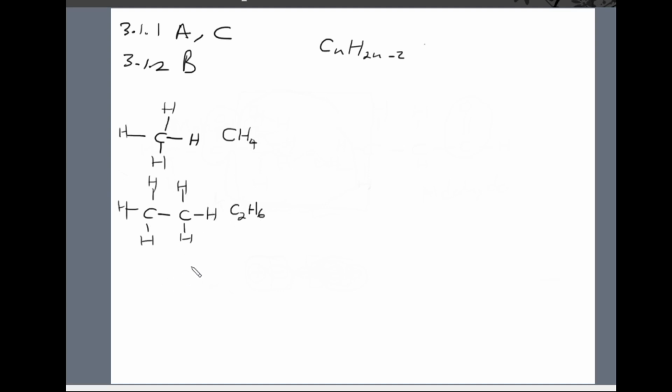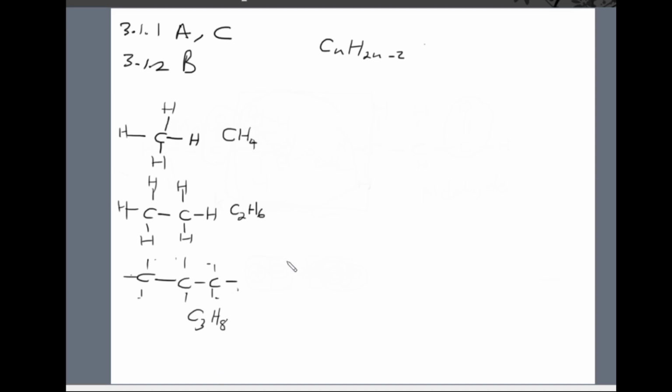So if I have another alkane here, let's say it has 3 carbon atoms, it will have how many hydrogen atoms? 1 2 3 4 5 6 7 8, right? So it's C3H8.